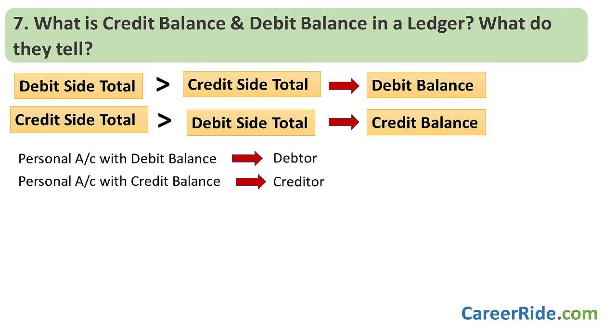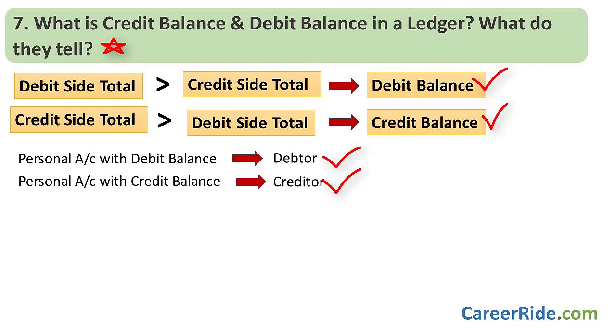Okay, the next one. What do you know about credit balance and debit balance in a ledger? What do they tell you about various accounts? Now see, the second part of the question is really tricky here. Again, pay attention. If the total of the debit side of the account is higher than the total of the credit side, the account has debit balance. If it is opposite, the account has credit balance. A personal account with debit balance signifies a debtor. And if there is a credit balance, it signifies a creditor.